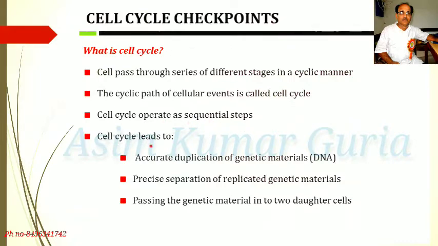Cell cycle leads to accurate duplication of genetic material, that is DNA, deoxyribonucleic acid, and precise separation of the replicated genetic material, passing the genetic material to two daughter cells.